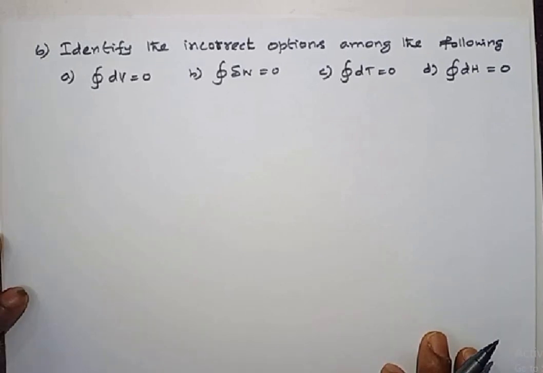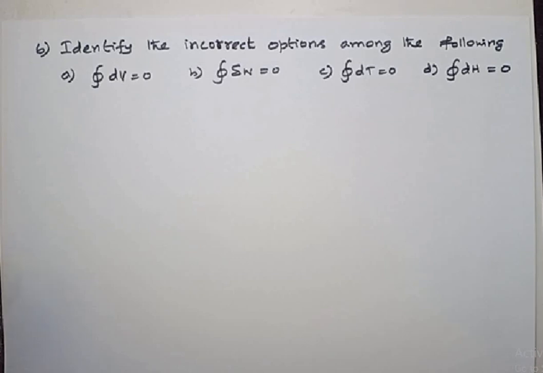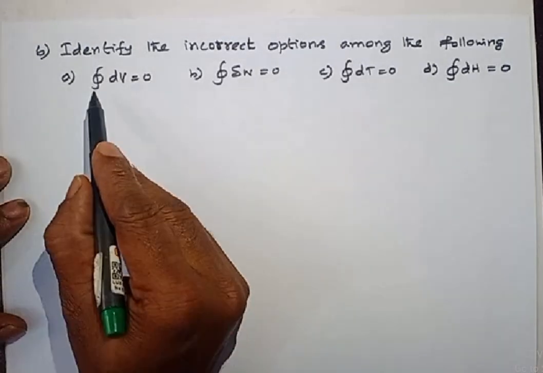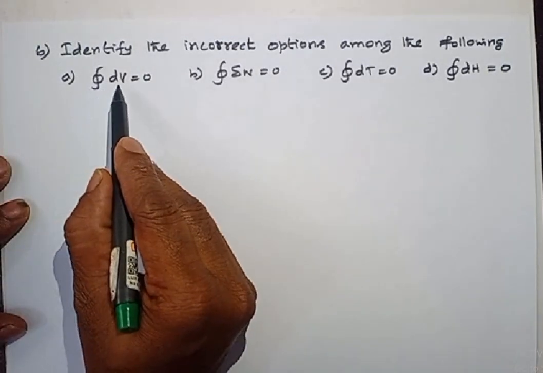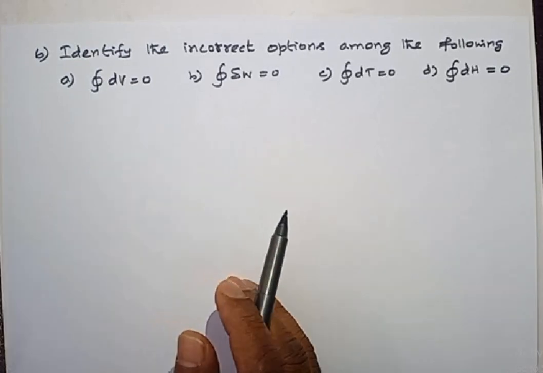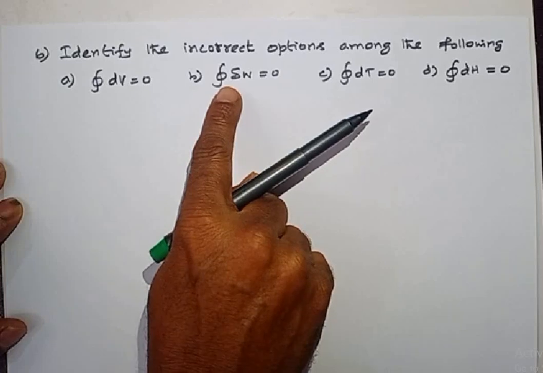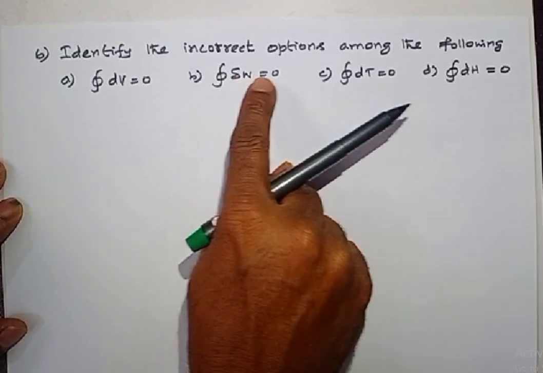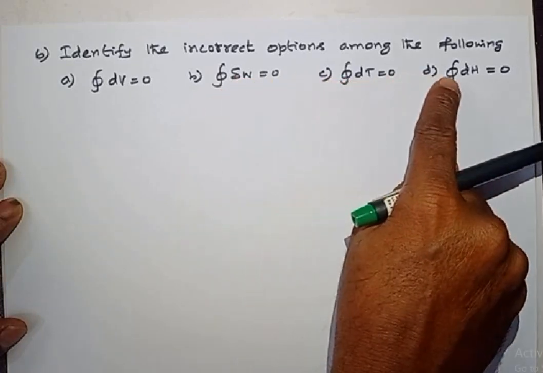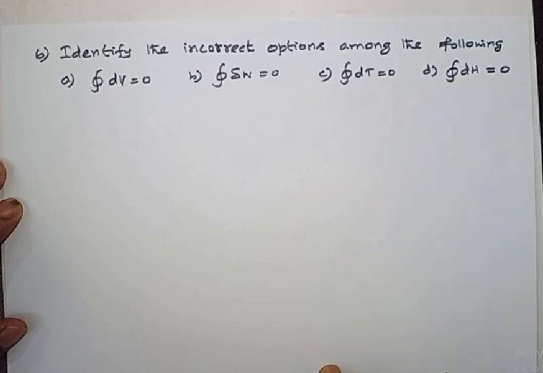Identify the incorrect options among the following. 4 options are given: cyclic integral of change in volume, cyclic integral of change in work done, cyclic integral of change in temperature, cyclic integral of change in enthalpy. Yeah, this is also a direct question.